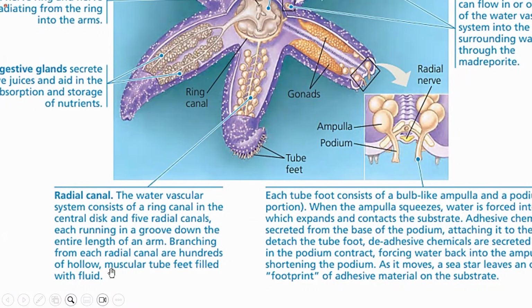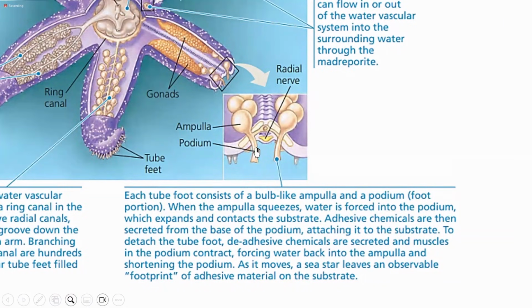Branching from each radial canal are hundreds of hollow, muscular, fluid-filled structures which are called tube feet. This is the zoomed-in image of the tube foot, where you can see this is the ampulla and this is the podium. Each tube foot consists of a bulb-like ampulla and a podium. The podium is the foot portion, and the ampulla is the bulb-like portion. When the ampulla squeezes, the water is forced into the podium, which expands and contacts the substrate.